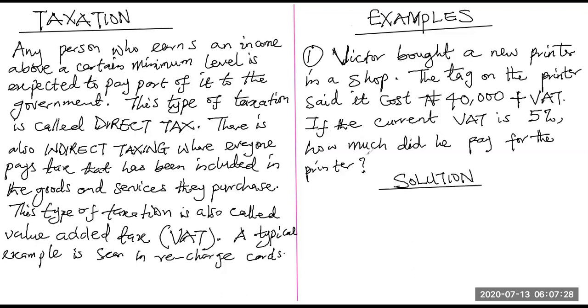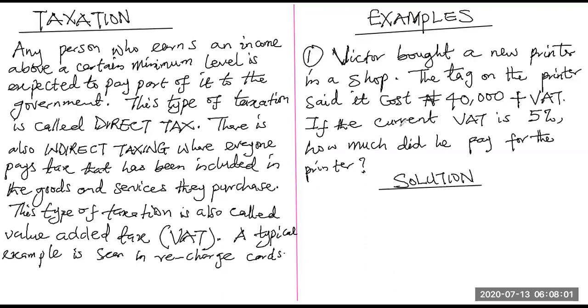Now let's look at some examples on that VAT. Victor bought a new printer in a shop. The tag on the printer said it costs 40,000 plus VAT. What does that mean? It means that for you to buy that printer, you are paying 40,000 plus VAT. You have to pay this amount to collect that printer, otherwise you will not be able.